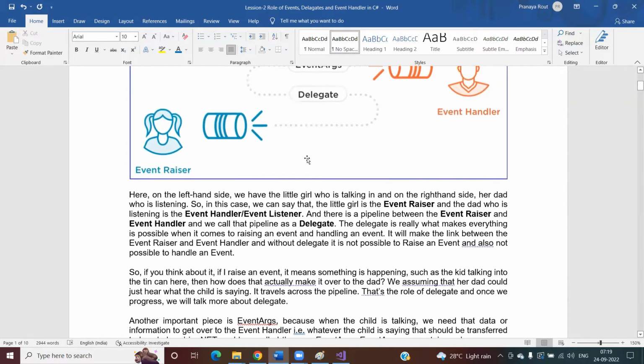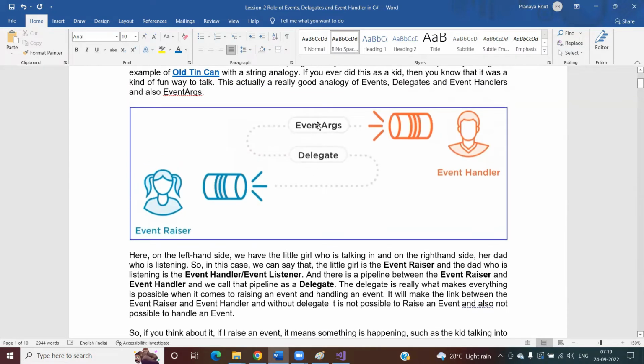And what does this event argument mean? Whatever the child is saying, that information, that data we need to pass to the event handler, is going to be stored inside this EventArgs, and that EventArgs is going to be passed through the delegate. We'll discuss the event raiser in detail, EventArgs in detail, delegates in detail, and the event handler in detail.